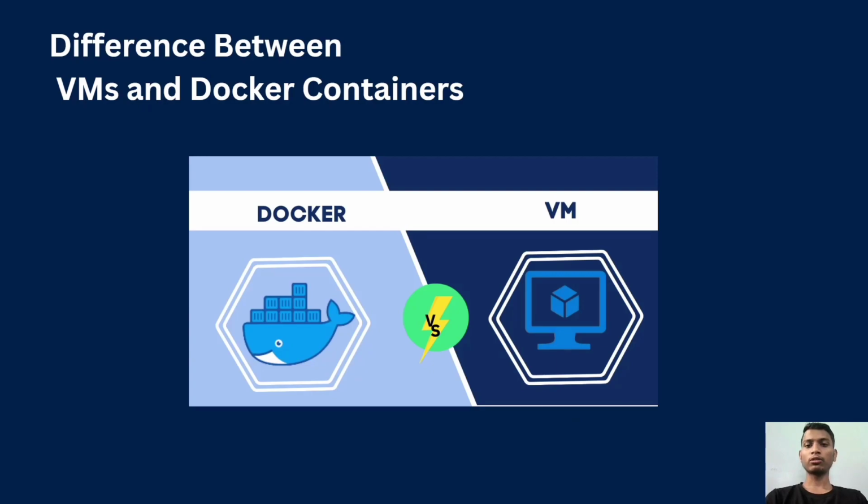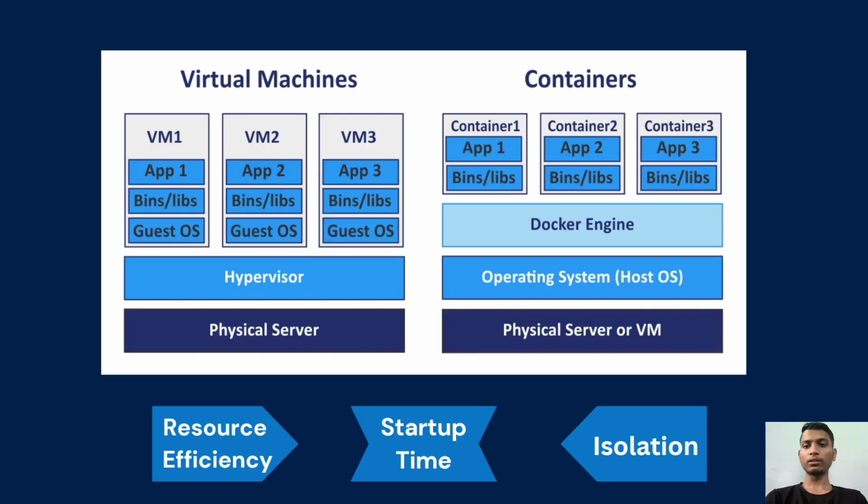Now let's talk about the common question: what is the difference between the Docker container and the virtual machine? In a nutshell, the virtual machine virtualizes the entire operating system, including the kernel, while Docker containers virtualize the operating system at the application level. Now let's understand it more deeply. So here is the architecture of both virtual machine and Docker. Now let's compare them with some key points.